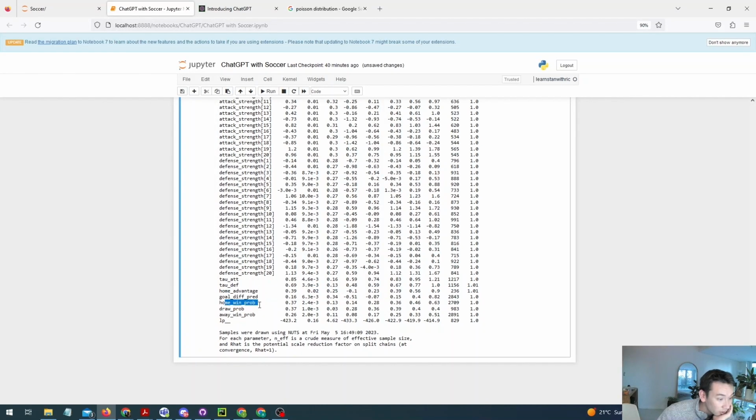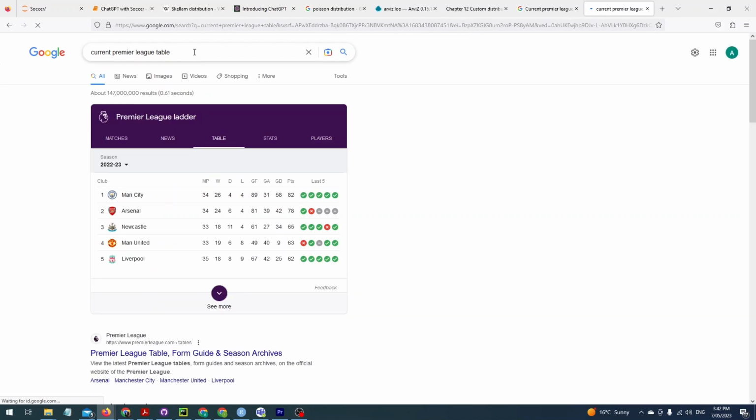And what some of you might have noticed when I did this was that the result was that Newcastle was winning about 26% of the time. Now, this might make sense, but it actually seems a little bit low given where Manchester United and Newcastle sit on the Premier League table currently. And I think this highlights a slight danger with using ChatGPT naively for coding and modeling purposes.